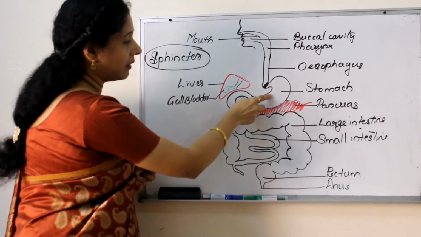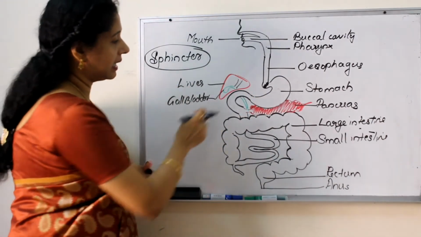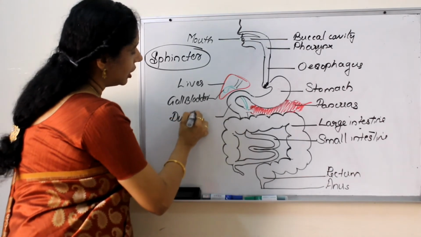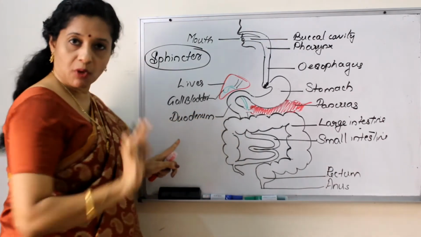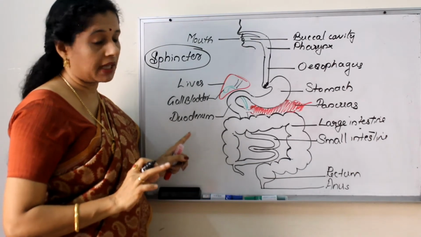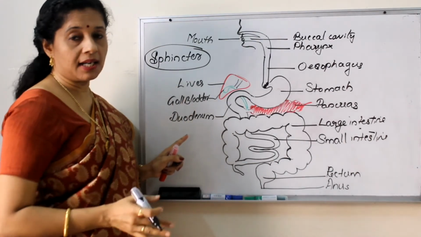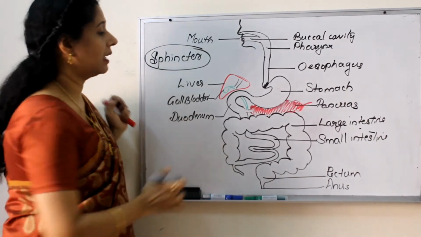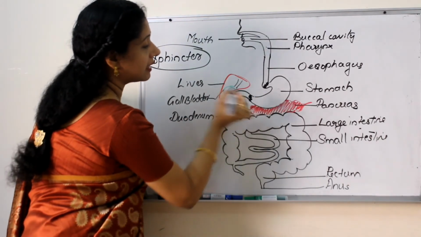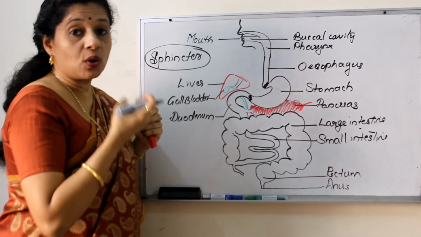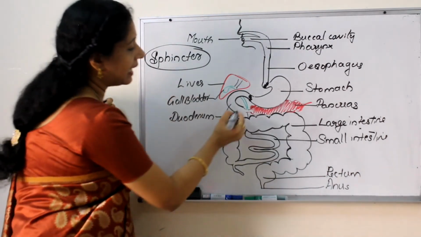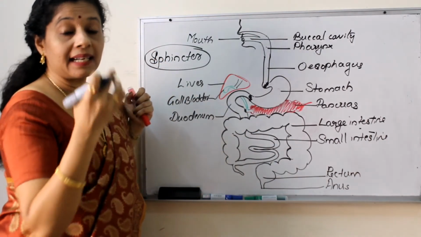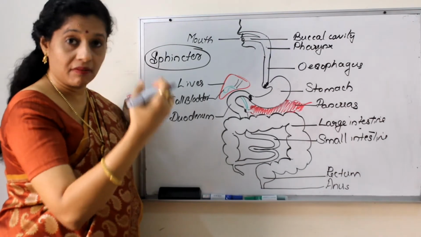The same way, when it is coming out of the stomach to the small intestine, here itself the small intestine is starting. This part of small intestine is called a duodenum. It is small intestine only, but it has got another name. Actually, small intestine has got three parts: duodenum, jejunum, ileum. You need not study that. Duodenum is this part where it is opening. Here also another sphincter muscle is there to control the movement of food. Again, here one sphincter muscle is there controlling the entrance of pancreatic as well as secretion from the liver.